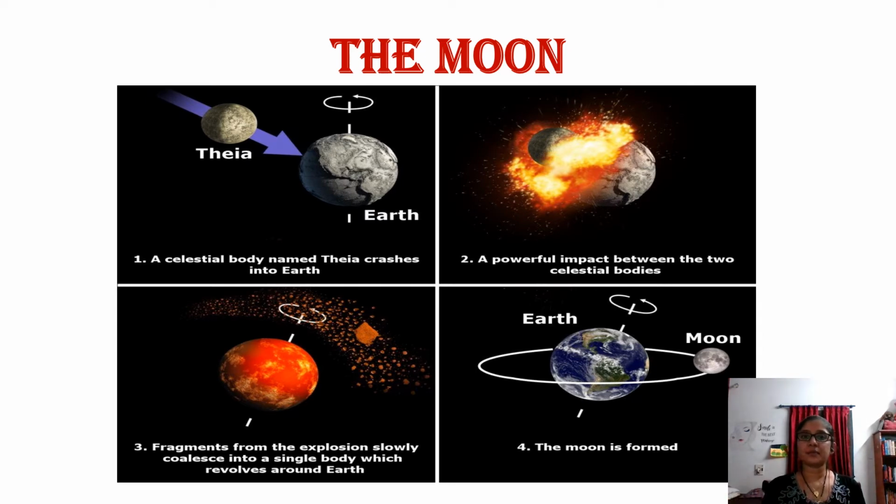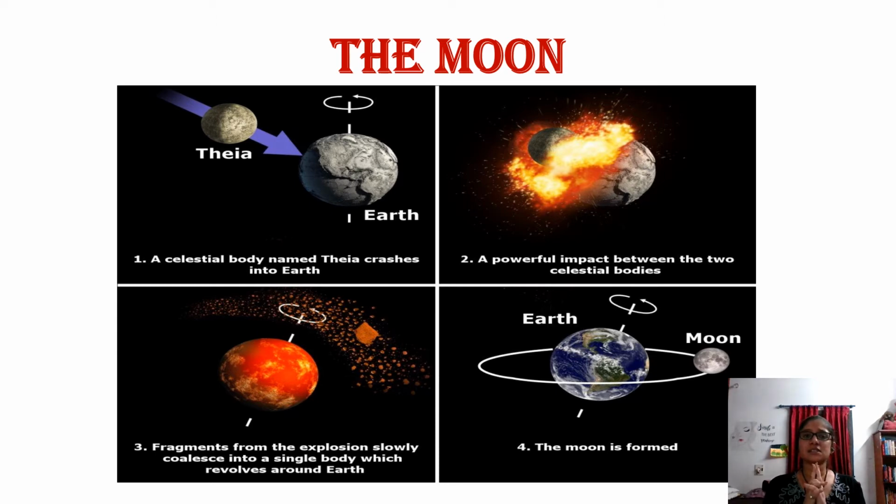And to your surprise, only the Earth's moon, which looks so beautiful, doesn't have any name. The moons of other planets have got different names. They are named in different versions, but only our satellite, the natural satellite of Earth, which is called the moon, doesn't have any name. It is called the moon.